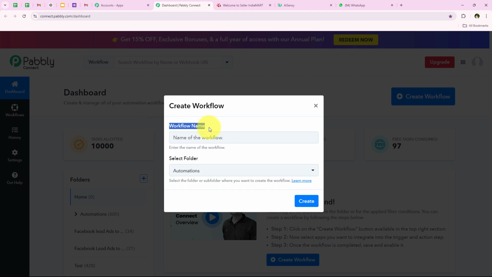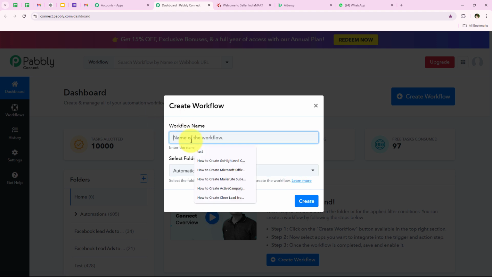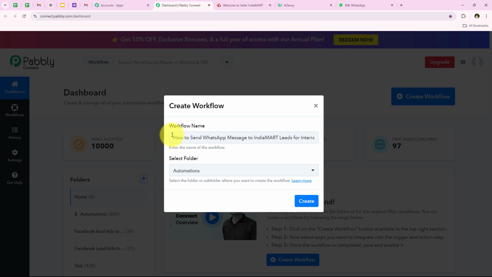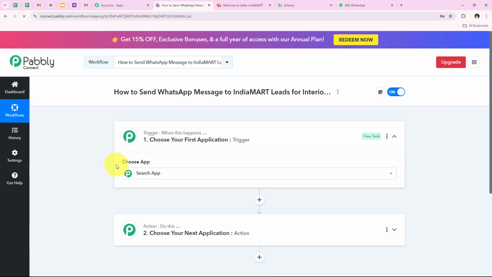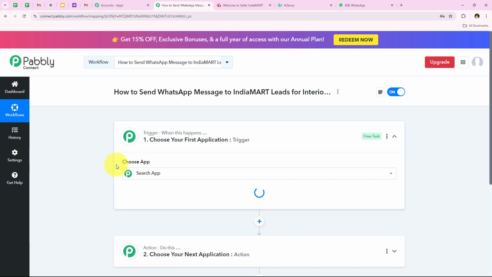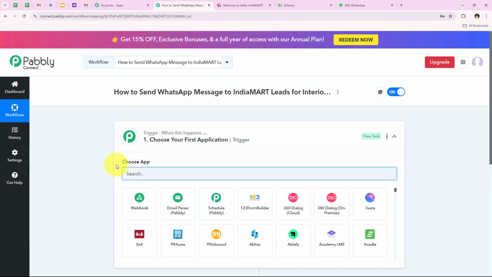And now it is asking me for the workflow name. So I want the workflow name to be how to send WhatsApp message to IndiaMART leads for interior designers, IndiaMART to AiSensy. And then we are going to click on create. And as soon as we click on create, it is opening the most important window of our automation, which is our workflow window.